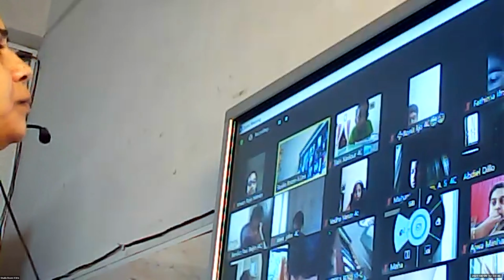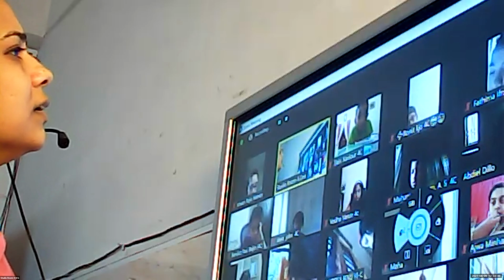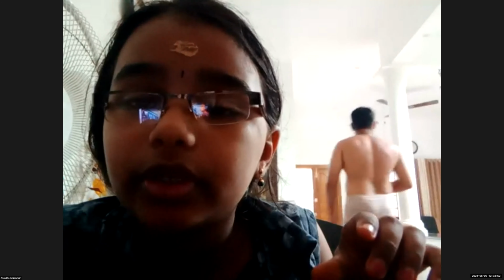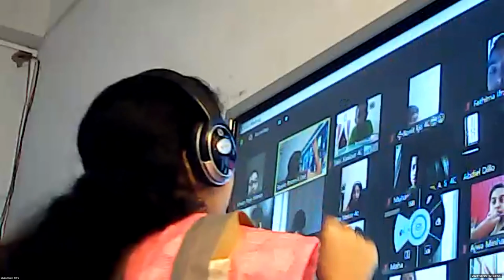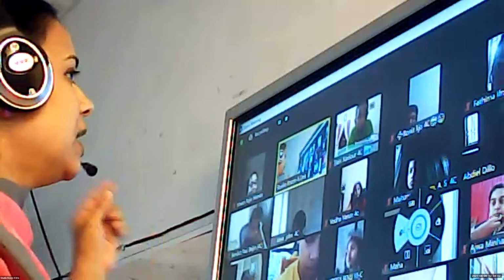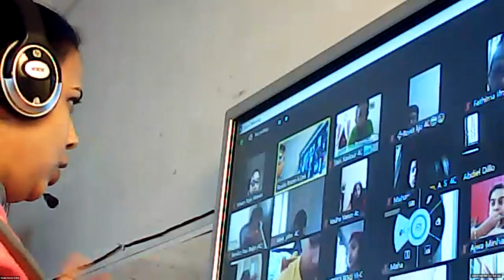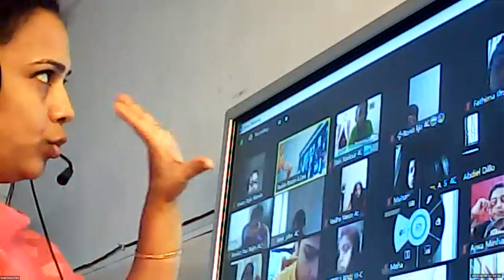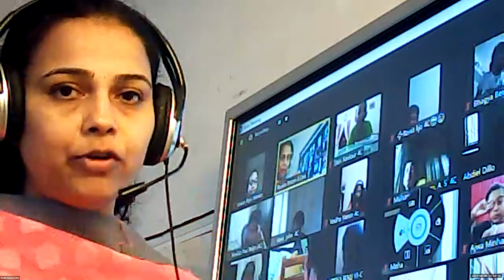Yes, Anandita? Ma'am, we have to check the first digit of the number. First digit means the digit with the highest place value. Okay, children, we have to compare the digit in the first place, on the left side. That is the highest place value. Understood? So we have two rules, children. First, we count the number of digits.